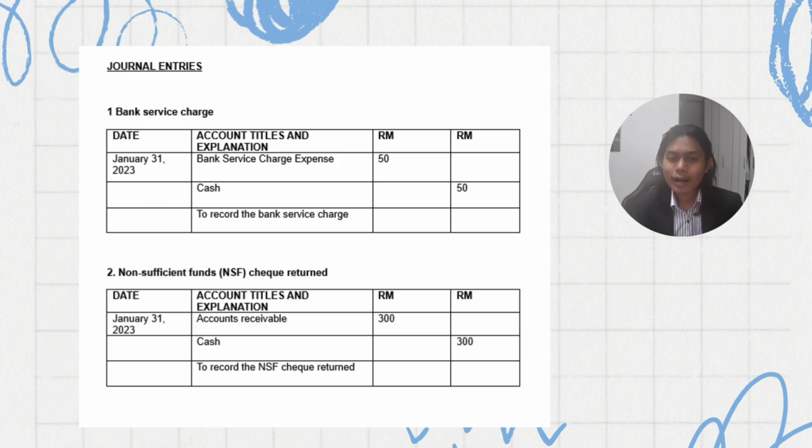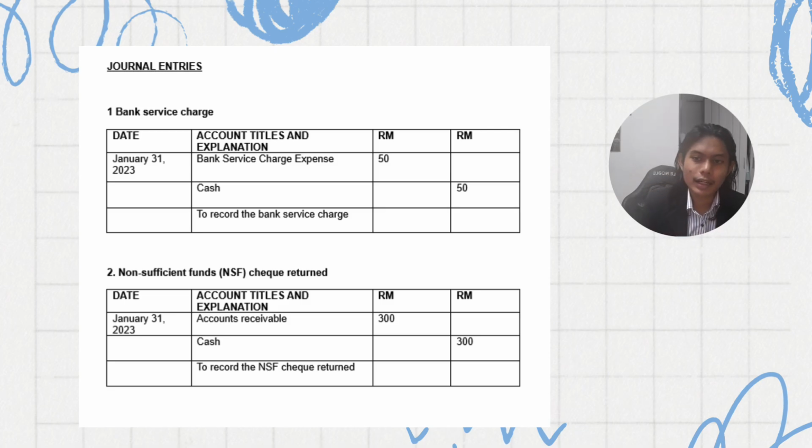All right. So after we do the bank reconciliation statement, we need to have journal entries. The first one is bank service charge. On January 31st, 2023, a bank service charge of 50 ringgit was recorded. So we put on debit bank service charge expense, 50 ringgit, and we put cash as credit, 50 ringgit.